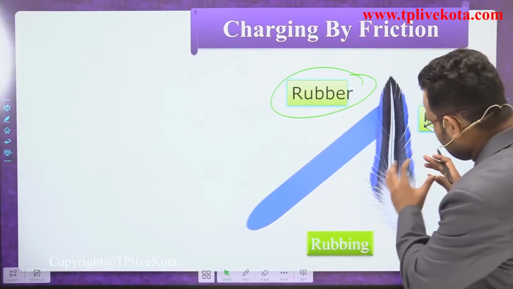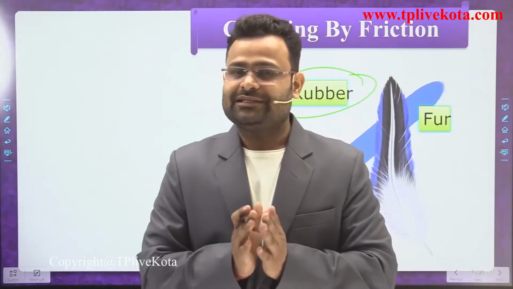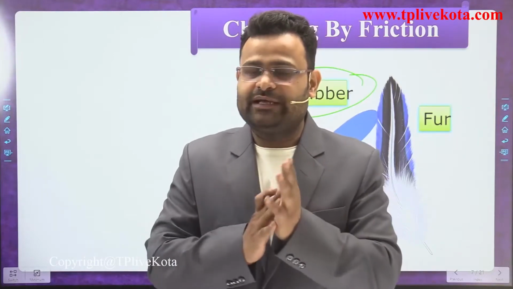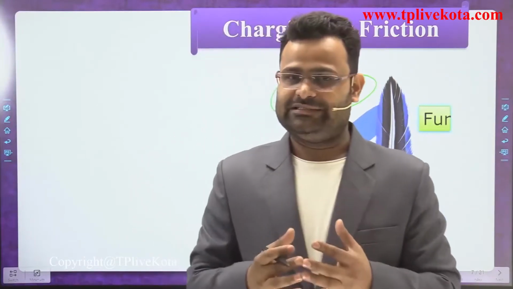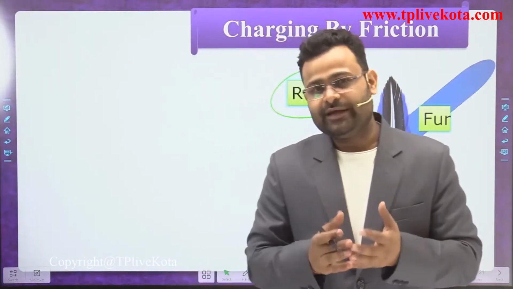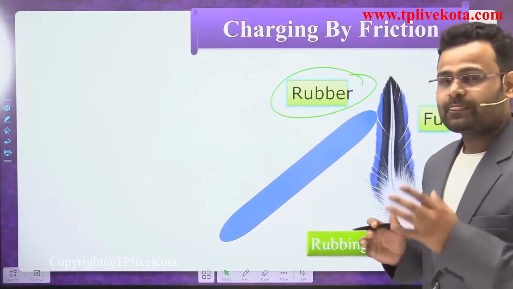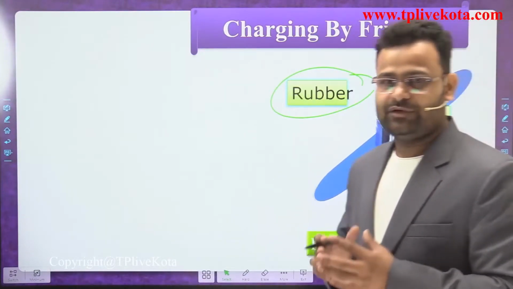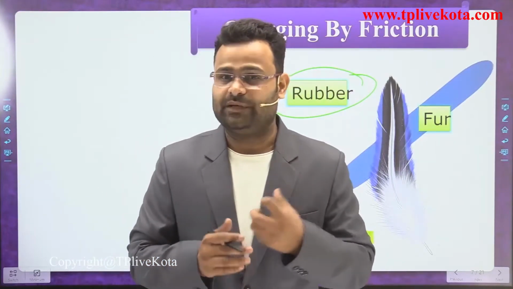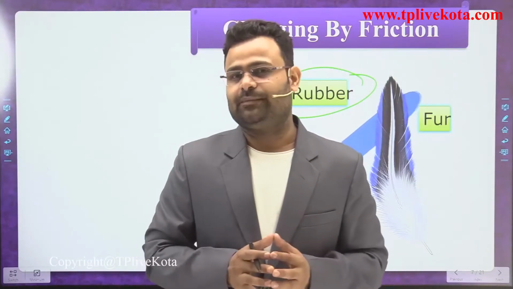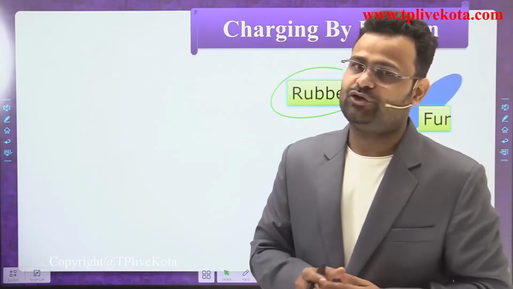So what happened after that rubbing, dear students? Whenever we rub two materials, heat is generated. In winter, most of the time we rub our hands. Why? Because we get some energy in the form of heat. A similar thing happens with the rubber and fur. When we rub two materials, energy is developed. That energy is gained by some electrons. If there is sufficient energy to release the electron and to accept the electrons, then the electron will start to move.